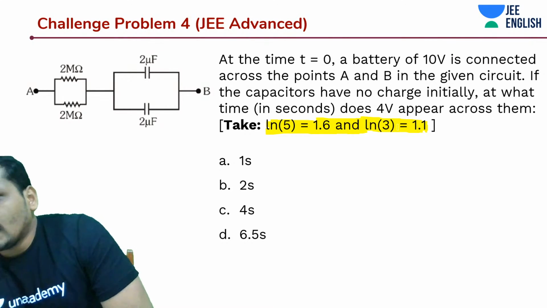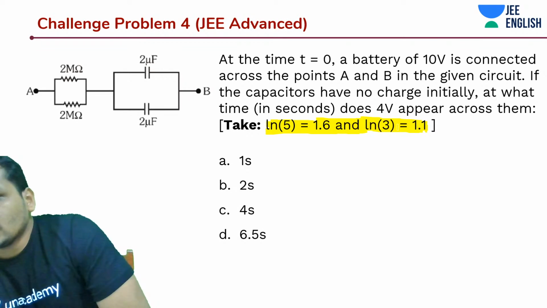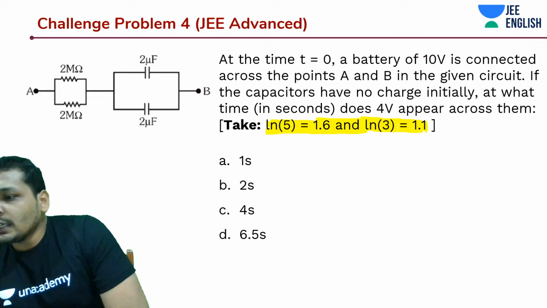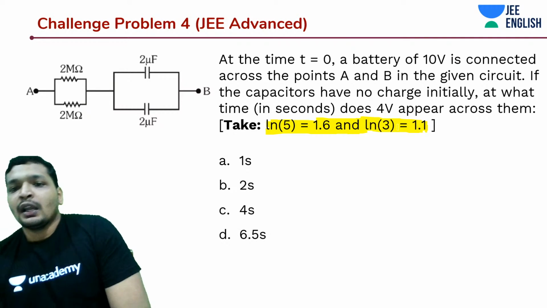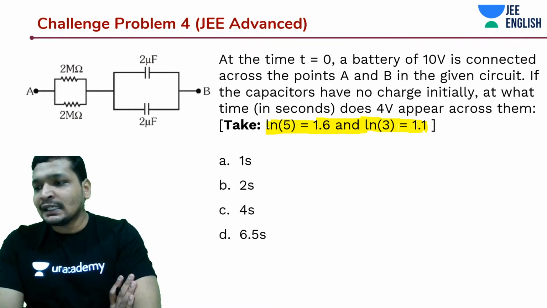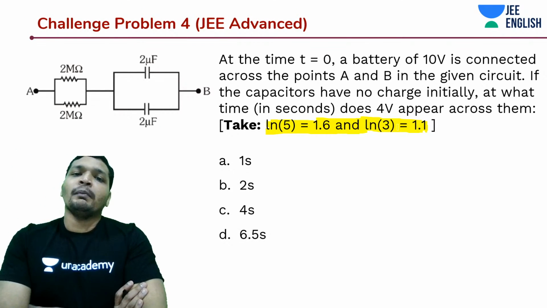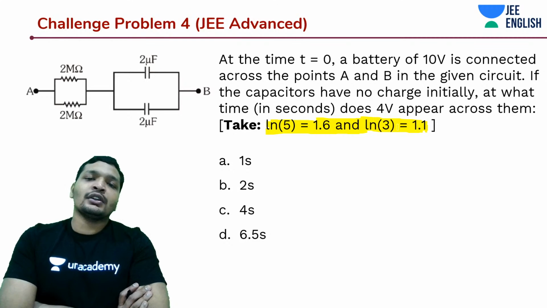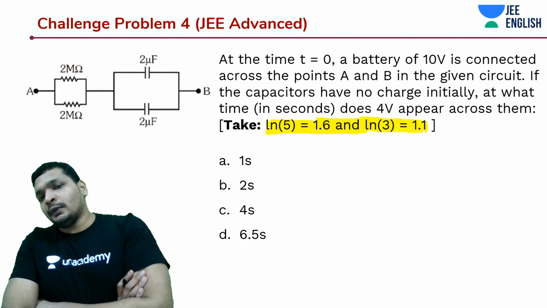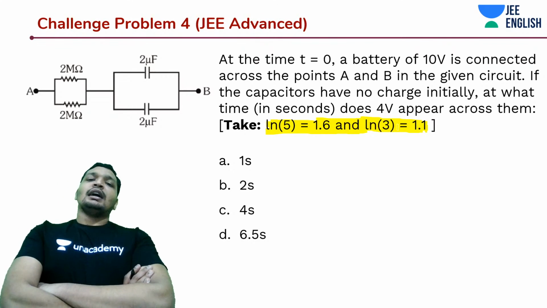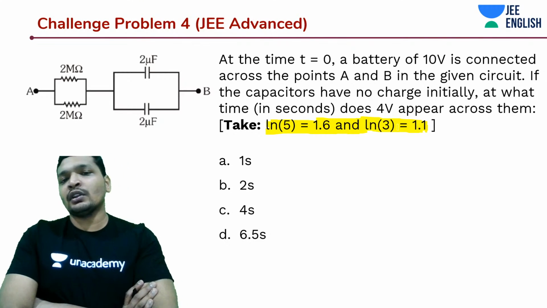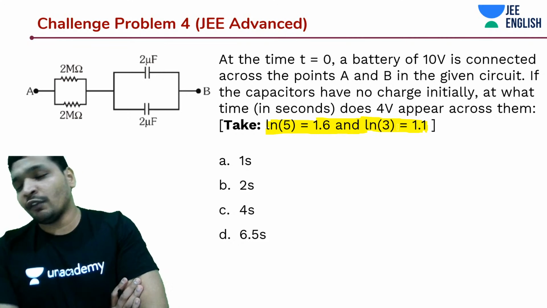So 2 would get cancelled, right? Yes, Ravishan, that is correct. RC's value is 2 into 2.303. And what is C? C is 2 microfarads. So there you would remove the 2 microfarads and take it to the denominator. 2 would get cancelled. And then 2.3 into 10 to the power 6, since it's microfarad.